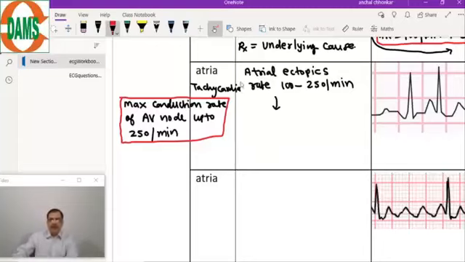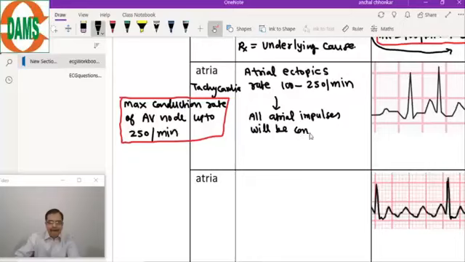So all atrial impulses will be conducted to the ventricles via the AV node, because the maximum the AV node can conduct is 250.